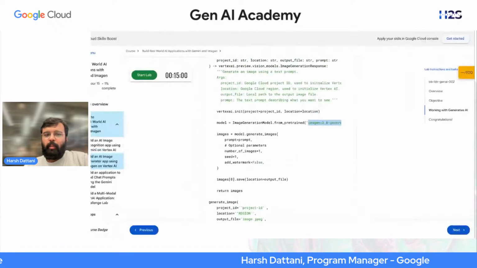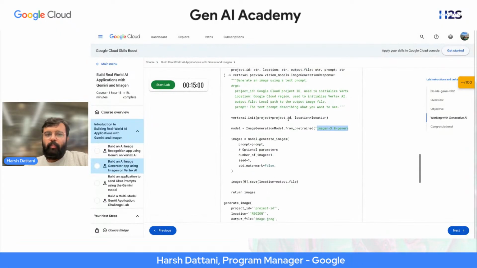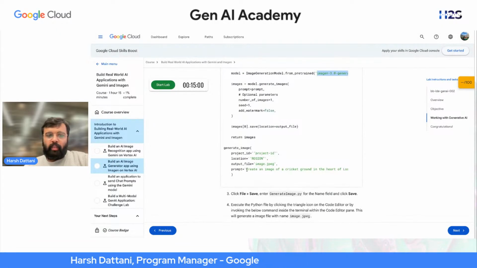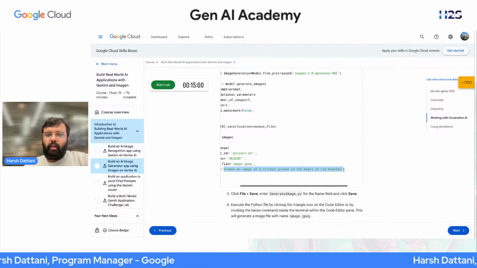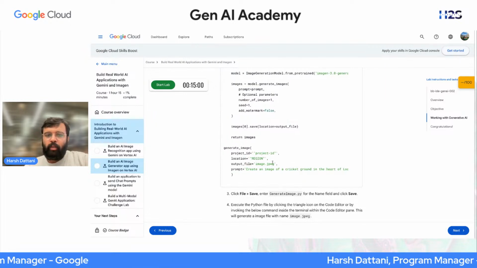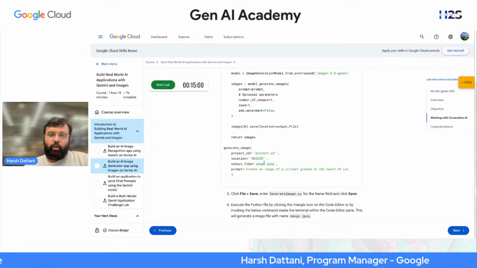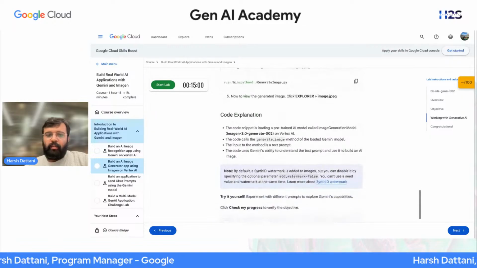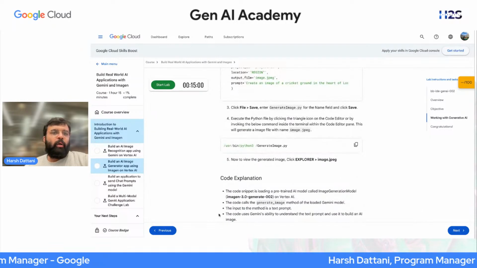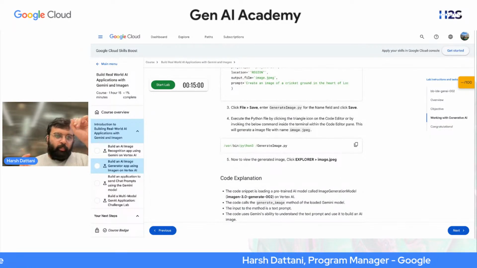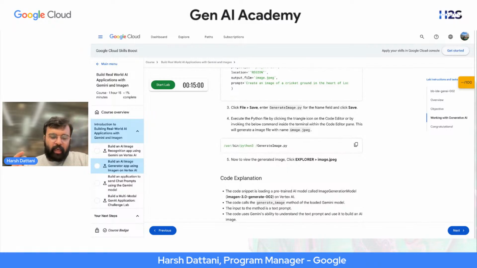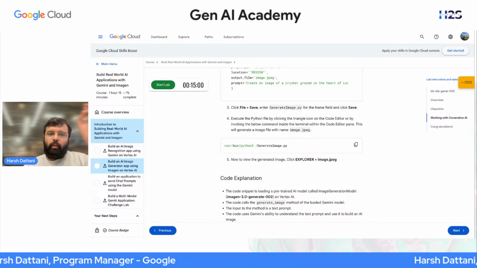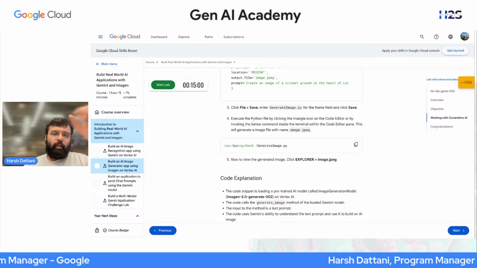Second, we are passing a prompt. The prompt is: create an image of a cricket ground in the heart of Los Angeles. So this is our prompt. The output file will be image.jpg, and the region and project ID we have already set as environment variables before. So this is all about a simple application: imported, connected to Vertex AI, selected our model, passed a prompt, generated an image, and displayed it.